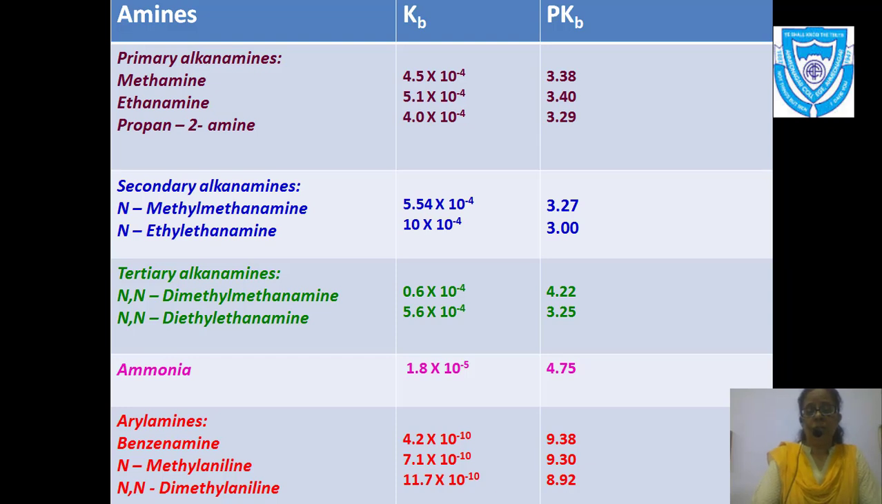If you see the pKb value of ammonia, it is 4.75, and if I talk about a primary amine, methylamine, it is 3.38. Now from these values you can say that the pKb value of methylamine is lower than ammonia. Lower the pKb value, greater is the basic strength. Is it clear? Now let's see step by step.